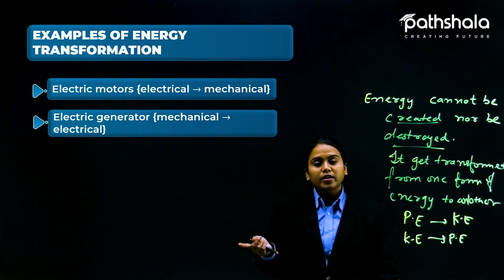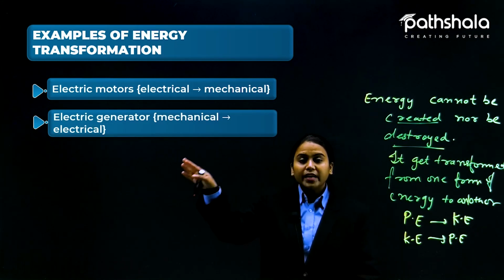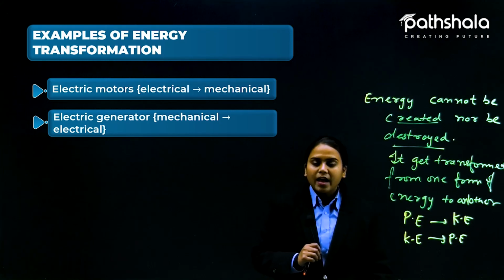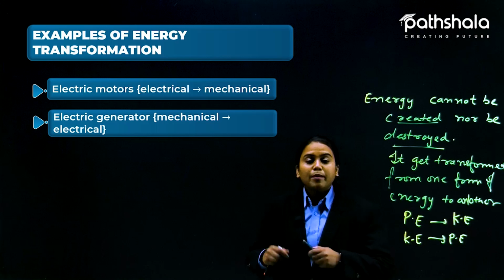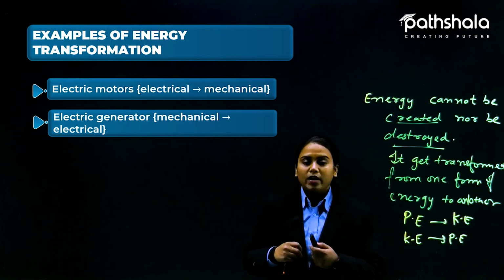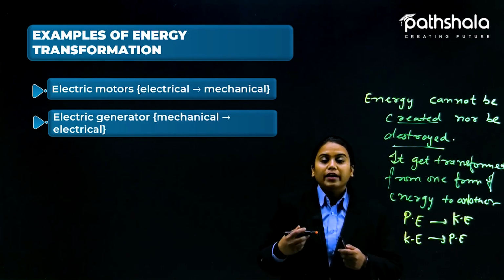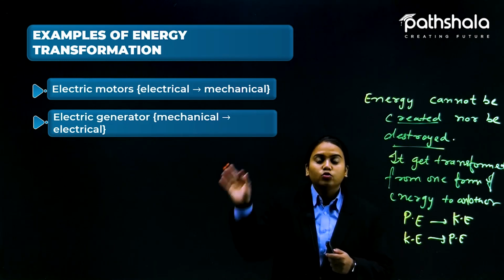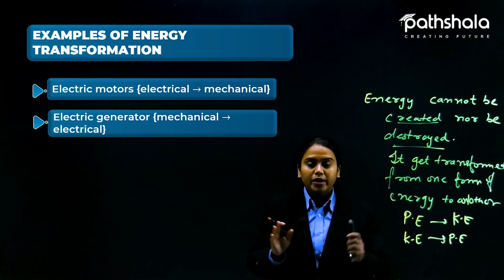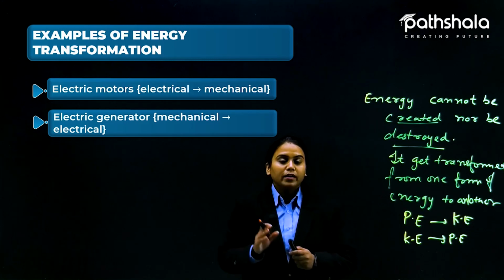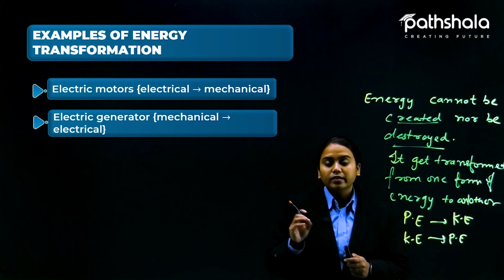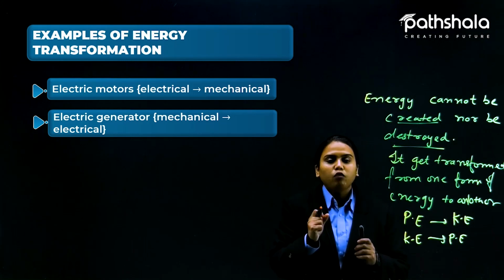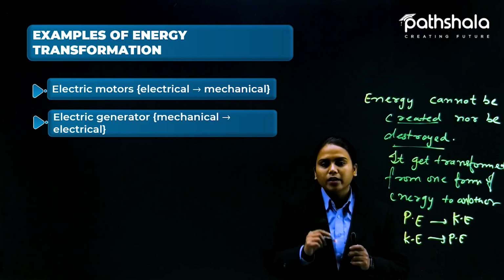Okay, the electrical generator, what is it doing? It is changing the mechanical energy into electrical energy. How? When we provide any external force to it, it gets converted into electrical energy. The generator part you will see in a very elaborated manner in class 10th. But you need to know that here the mechanical part means we are applying a physical force. I have told you about the word mechanical.